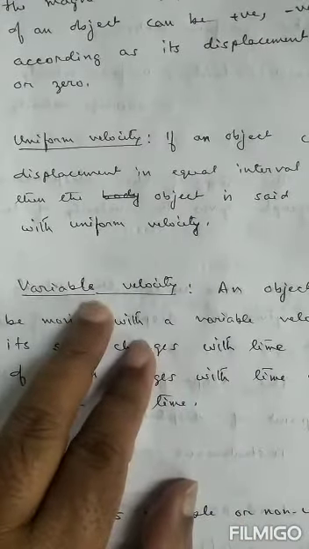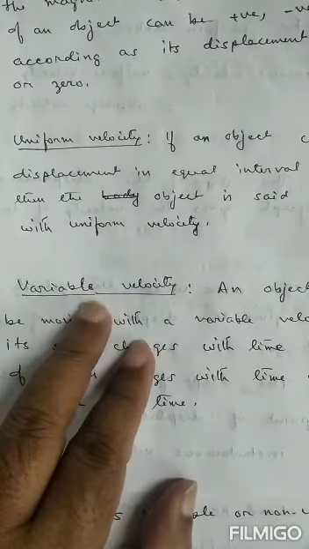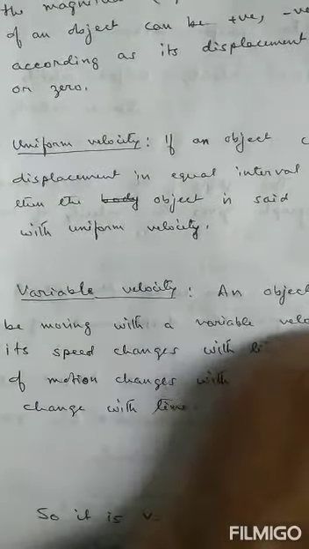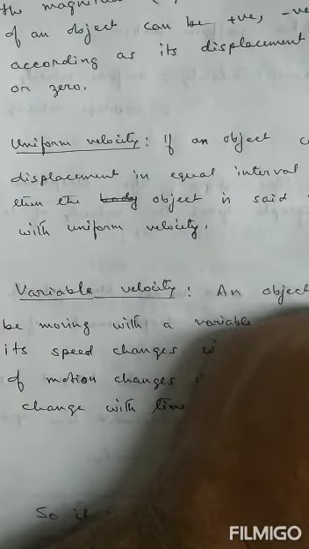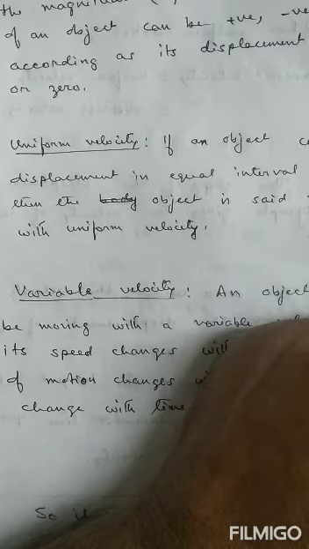Now, variable velocity. What is called variable velocity? If a body covers different distances in equal intervals of time, keeping direction fixed, then also the velocity of the body is said to be variable.